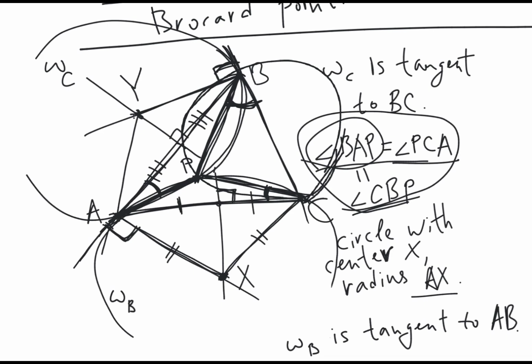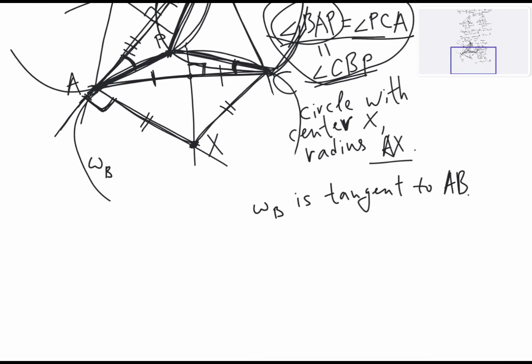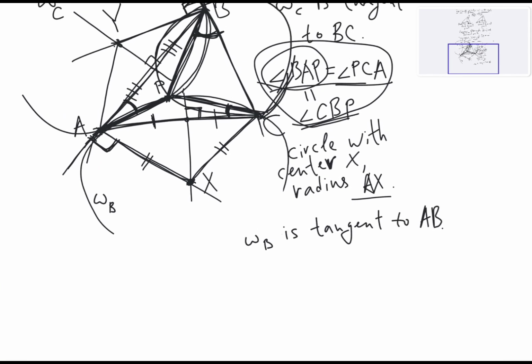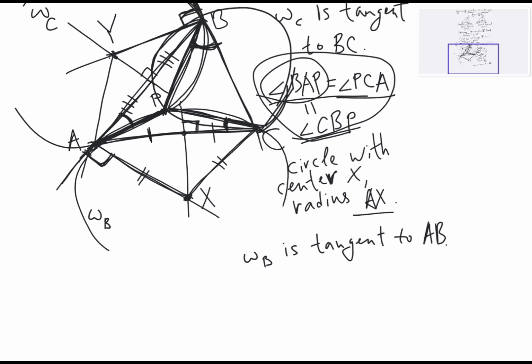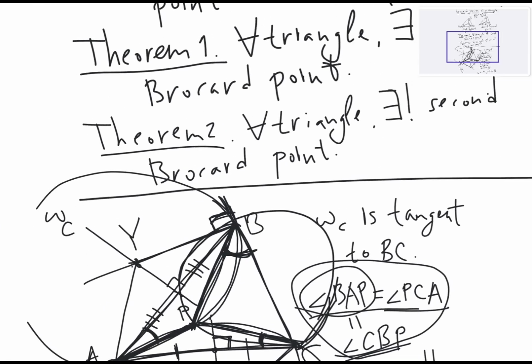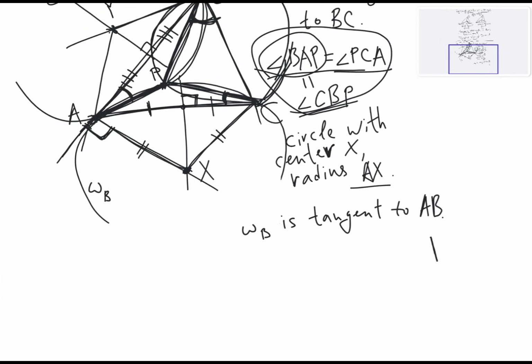Yeah, so this is the first Brocard point, and as I already mentioned, the second Brocard point follows from the first Brocard point. The proof of the theorem for the second Brocard point follows from the first theorem. Yeah, so this concludes the proof.